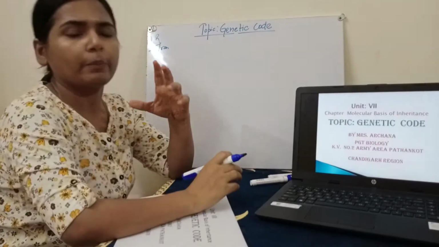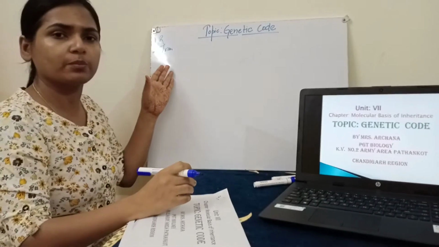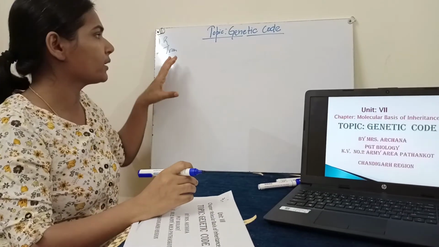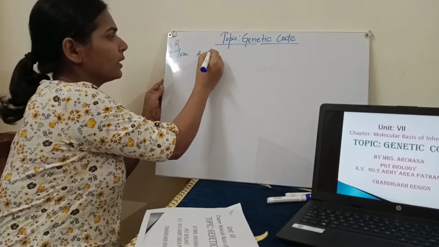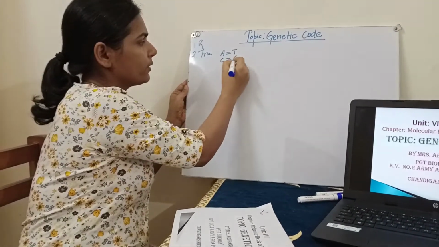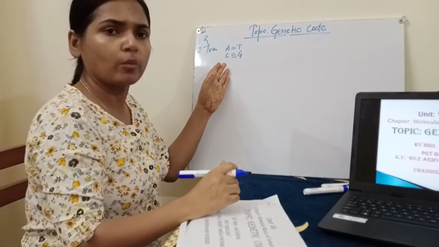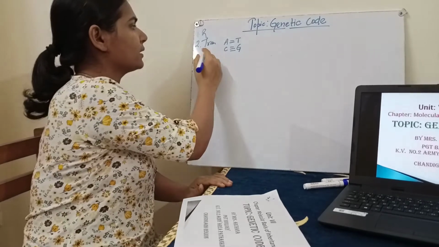The process of replication and transcription, as we have studied in the previous classes also, is based on the rule of complementarity. It means A will always bind with T with a double hydrogen bond, and C will bind with G with a triple hydrogen bond. This is the rule of complementarity that was given by Watson and Crick.